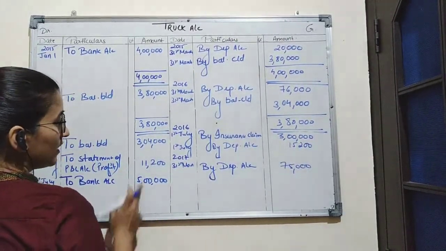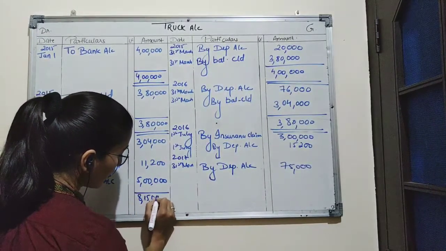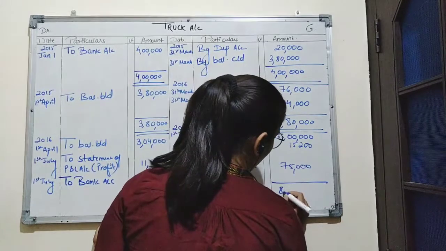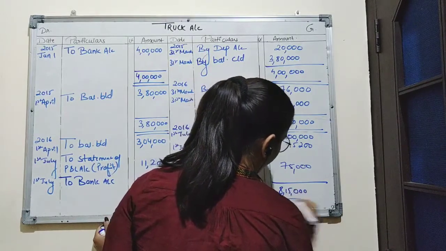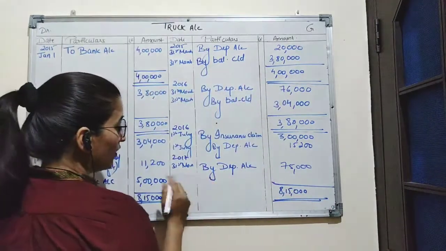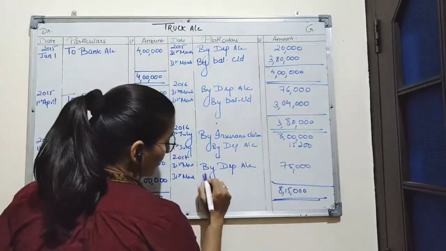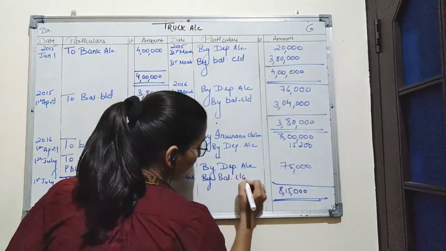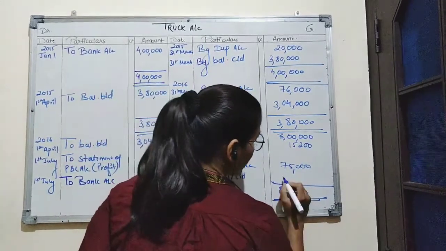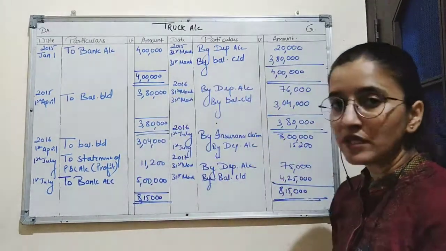Now we will see which side is having a greater value. So we can see here debit side is having a greater value with the amount 8,15,000. We will write this amount on the credit side also, 8,15,000. Now this will be the balancing figure. Date for recording balancing figure will be 31st March. We write the balancing figure as by balance carried down. So the amount of balancing figure will be 4,25,000.